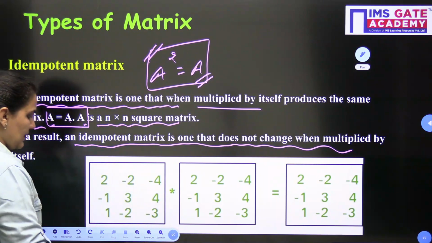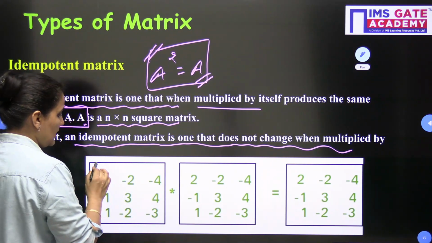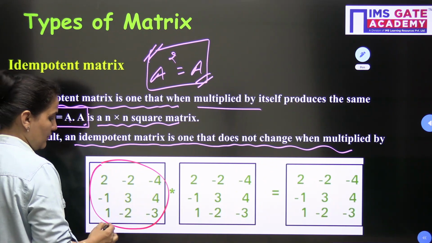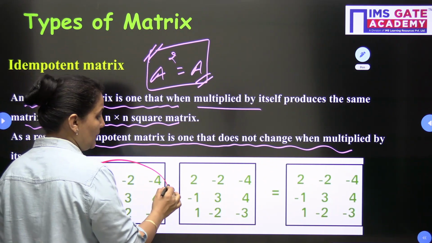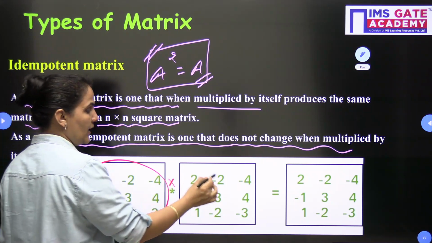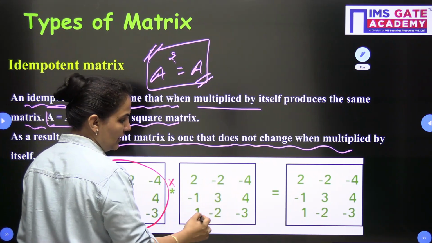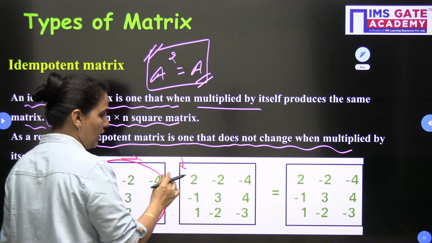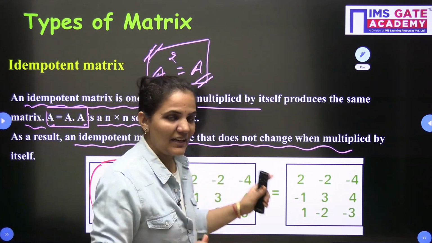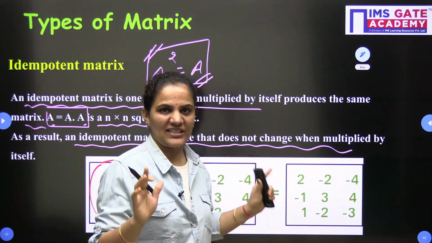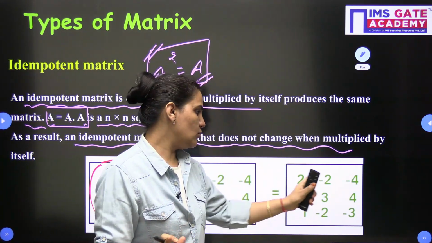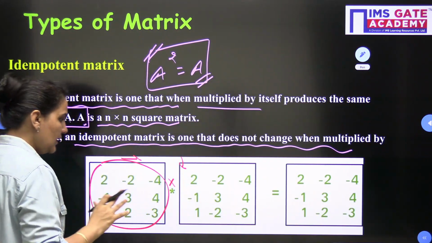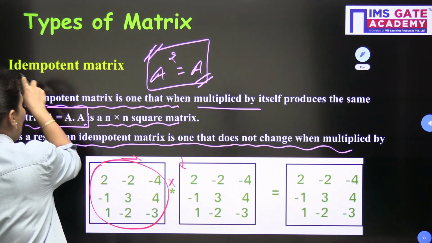So you can see one example we are having in front of us. This is a 3 cross 3 matrix: 2, -2, -4, -1, 3, 4, 1, -2, -3. If I multiply this with the same matrix, 2, -2, -4, -1, 3, 4, 1, -2, -3, when I multiply the rows and the columns of the 3 cross 3 matrix, I will get the same matrix, same data value. So 2, -2, -4, -1, 3, 4, 1, -2, -3. Clear? So this is the example of an idempotent matrix.